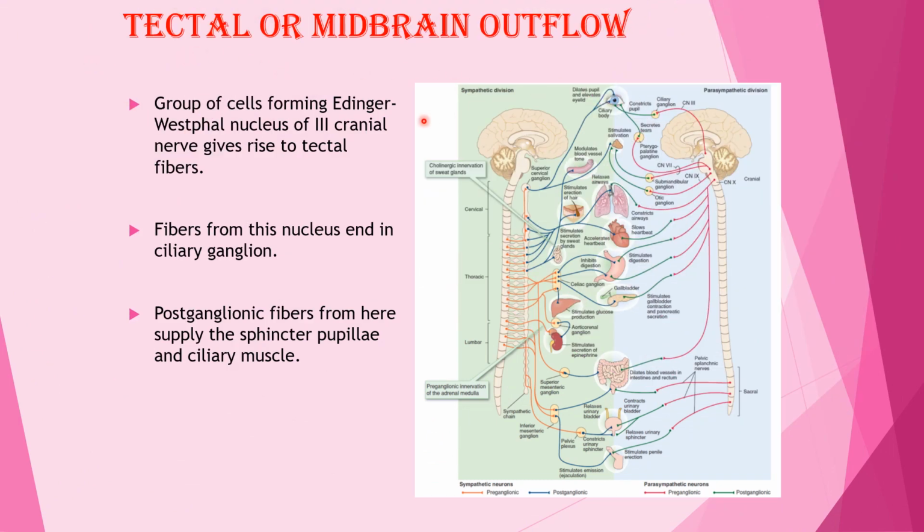Tectal or midbrain outflow: a group of cells forming the Edinger-Westphal nucleus of the 3rd cranial nerve gives rise to tectal fibers. Fibers from this nucleus end in the ciliary ganglion and from the ciliary ganglion postganglionic fibers arise and supply the sphincter pupillae and ciliary muscles.